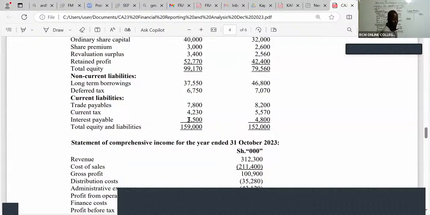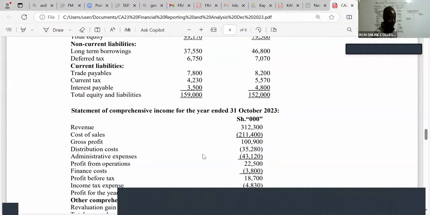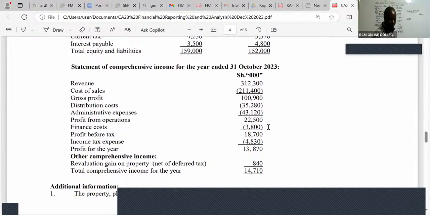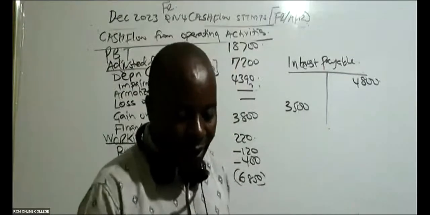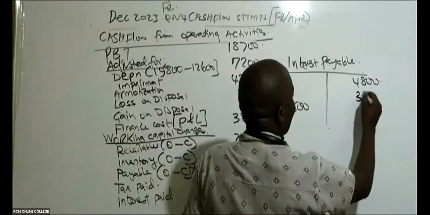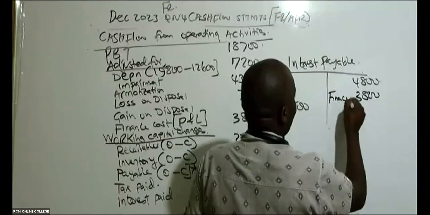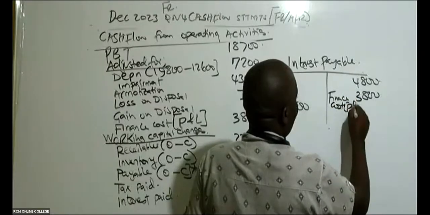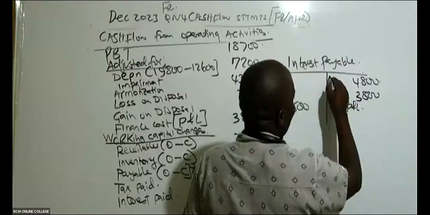Very easy. We ask ourselves whether during the year we had any interest expense in the income statement. So you come to the income statement and look for finance cost. Here I'm given a figure of 3,800. This is the interest expense for the year, finance cost, in the P&L. That is it. This is the balance brought down.